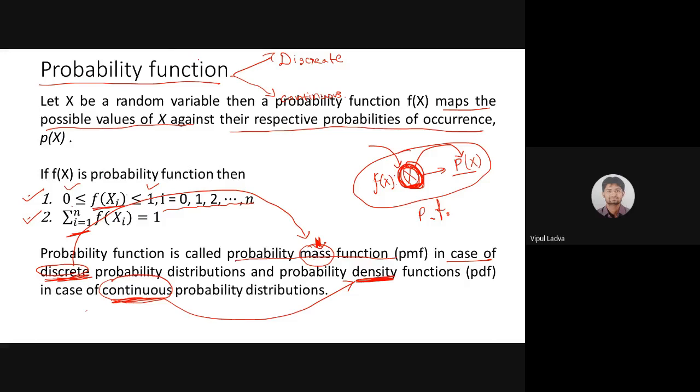So from here, the discussion I started in this slide, that probability function will be dependent on discrete as well as continuous. If it is a discrete random variable, then this probability function will be called probability mass function, PMF. And if my random variable is continuous, then that probability function will be known as probability density function. Now this PDF is not a PDF file, this is probability density function. So whether it is a probability mass function or a density function depends on X.